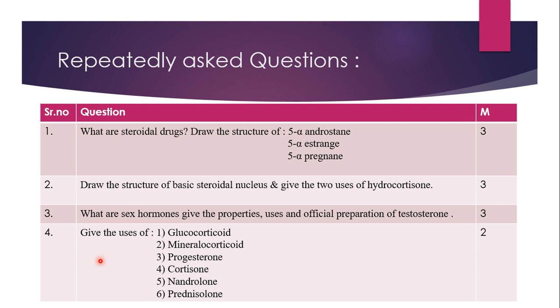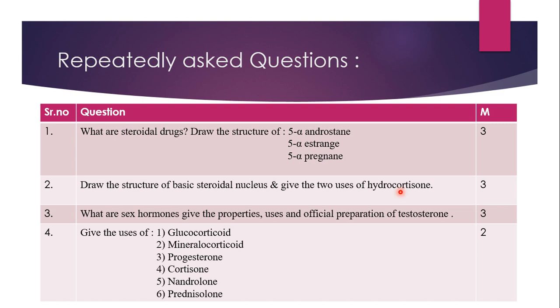Just now we discussed the uses of hydrocortisone like cortisone. This glucocorticoid is nothing but hydrocortisone, which belongs to the class of glucocorticoids, so similar uses will come. Then coming to the mineralocorticoids, it is nothing but aldosterone, which is mainly concerned with electrolyte and water metabolism. And progesterone is derived from the pregnane nucleus, a sex hormone, so it has different functions.